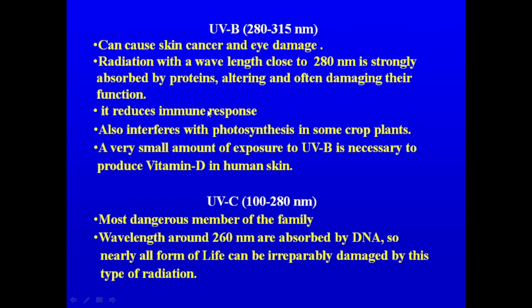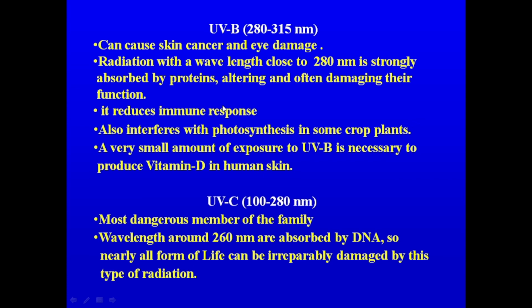As we know, within our body, one of the types of defense molecules are antibodies, and antibodies are made up of proteins. So when we get exposed to the UVB radiations, our antibodies may get denatured, altered, damaged, and thereby our immunity gets reduced.